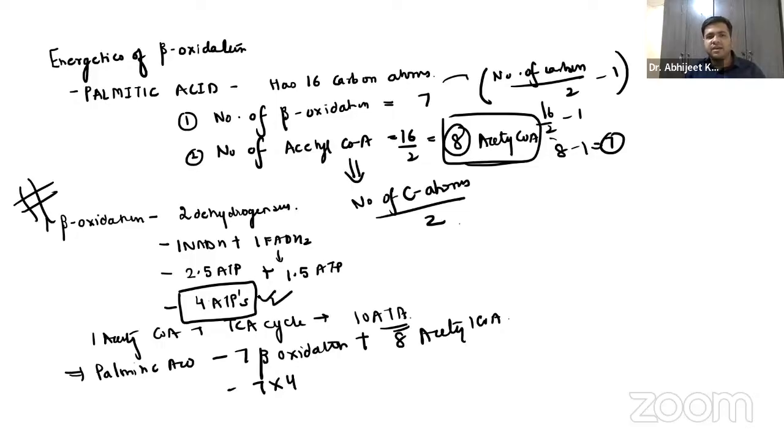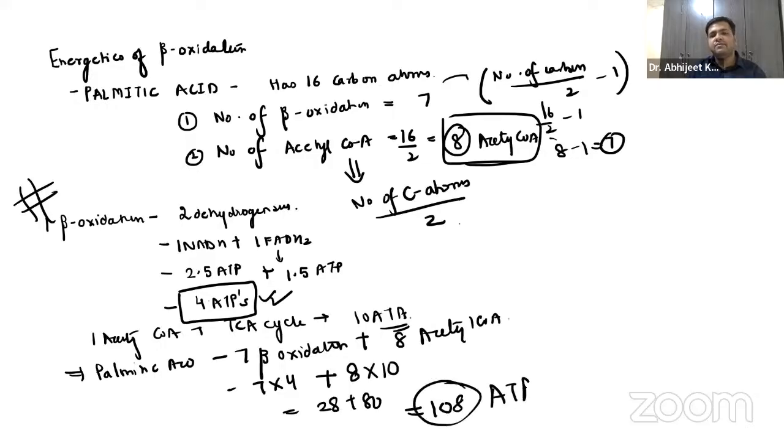From 1 beta oxidation, we are getting 4. 7 beta oxidations are there. Plus 8 acetyl coenzyme A into 10. Now it is 28 plus 80, that is 108 ATPs.